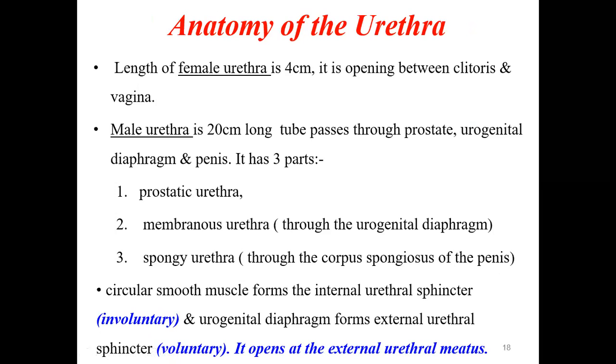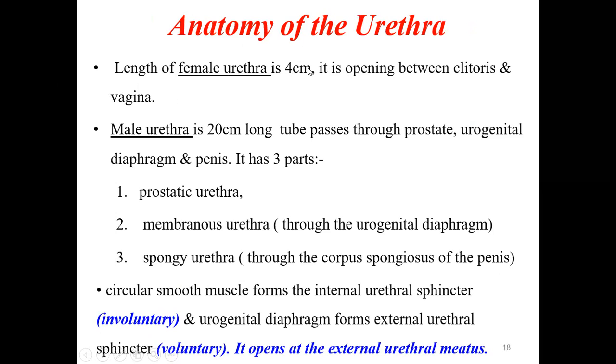Now coming to the anatomy of the urethra. The urethra is the final termination of the whole urinary system, through which the urine is removed from the body. The length of the urethra in male and female differs. In case of female, it is very short, just 4 centimeters. It opens between the clitoris and the vagina.